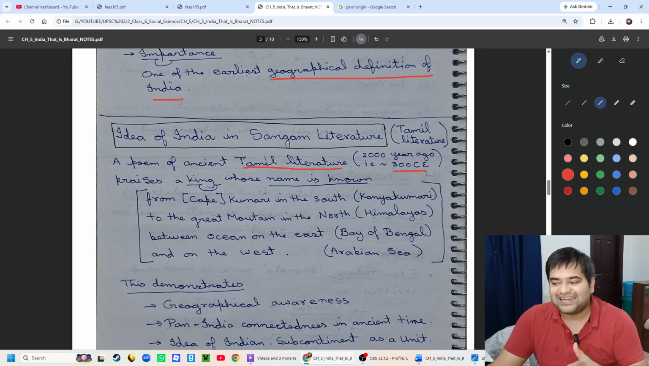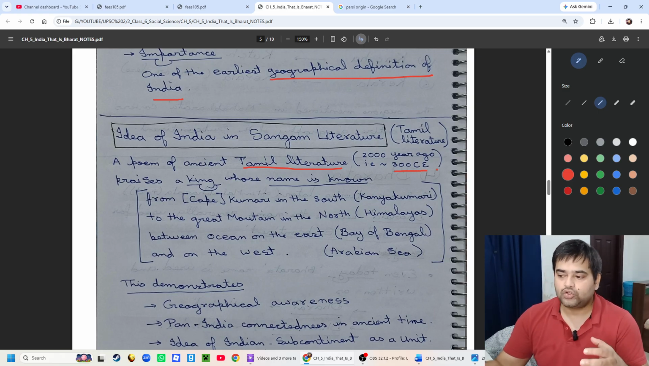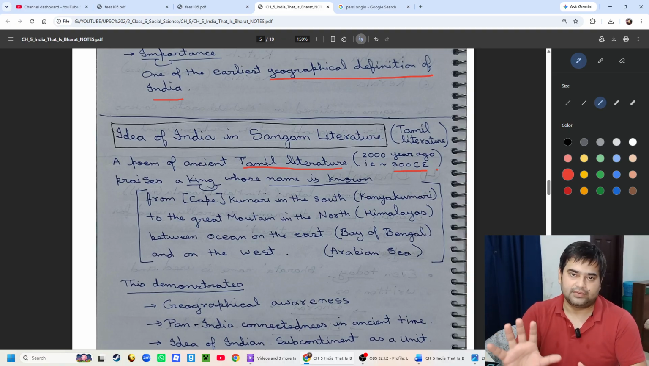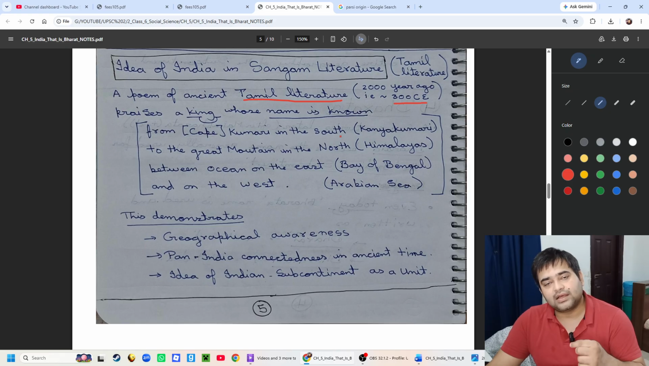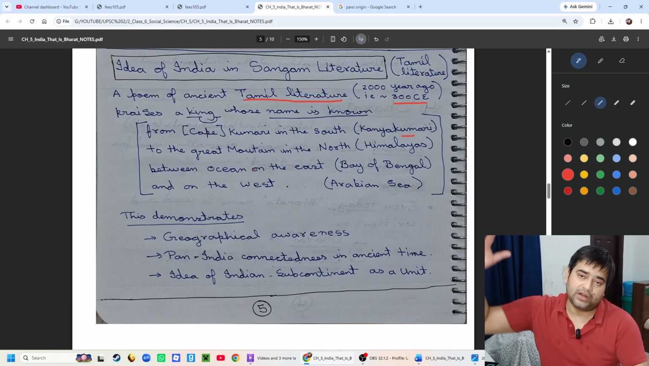2000 years ago is 300 CE, since it is 2026, that is Common Era. It praises a king whose name is known. It is mentioned in the poem that there is a king whose name is known from Cape Kumari in the south. That Cape Kumari is nothing but Kanyakumari in the south,